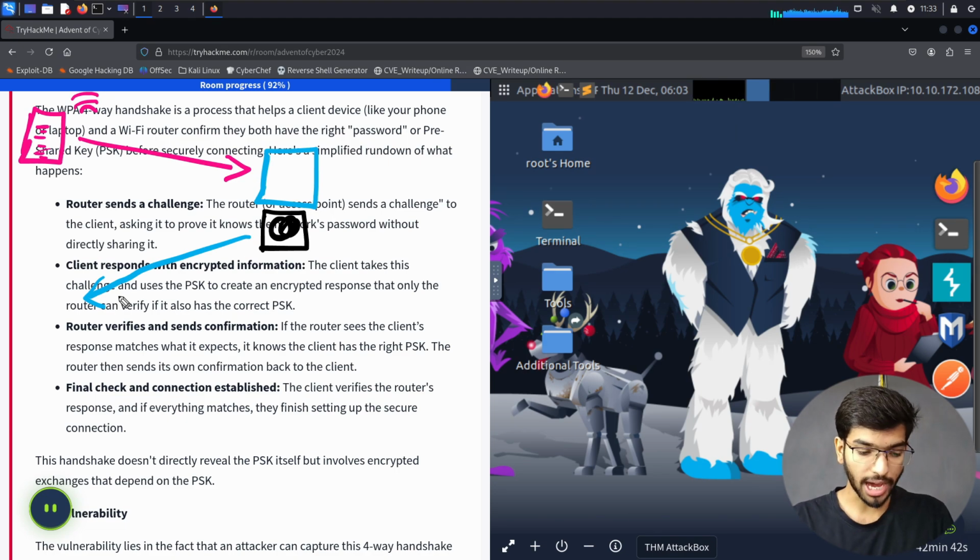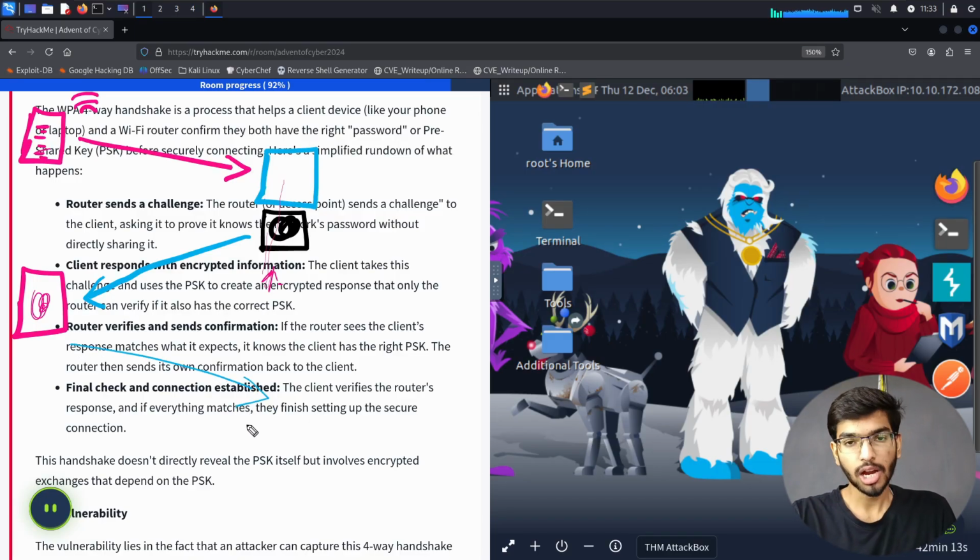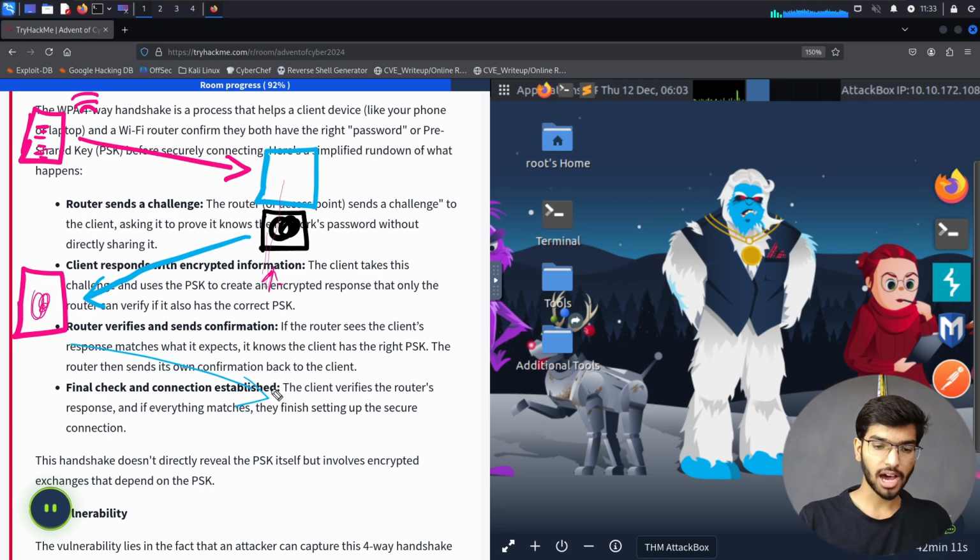Now the router is going to look at that request, analyze it, and break it down, because whatever is sent in this packet can only be read by the router and cannot be read by any other devices. So the router knows a way to decrypt whatever is sent by the client, and then it decrypts it. As part of confirming that the authentication is done, it's going to send another response to the client saying that yes, you can now communicate with us, and the final check is going to happen between all of them.